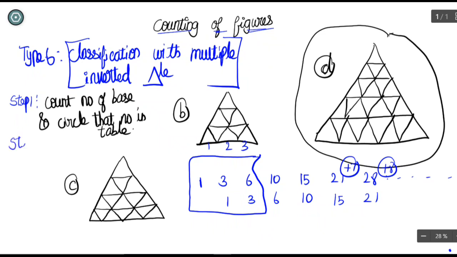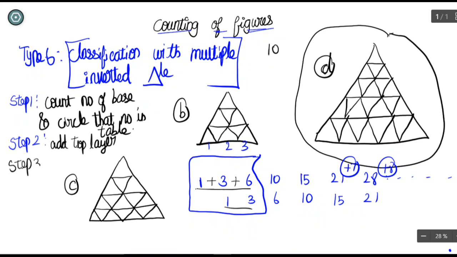What is the second step? Step 2. Add the top layer number and keep it as first set. So the second step is, after circling the base, a top table and a bottom table are available here. So you have to add the top layer numbers. So 1 plus 3 plus 6 is 10. Where can I write? I'll write it here. So 10 is there in the first one, and in the next one you have to, in the second table, the step 3 is, I'll write step 2 here, add top layer.